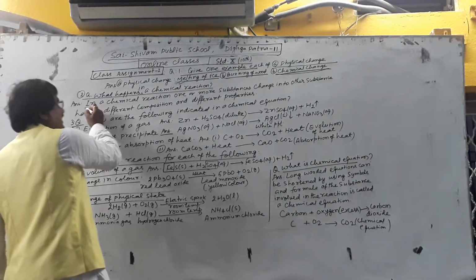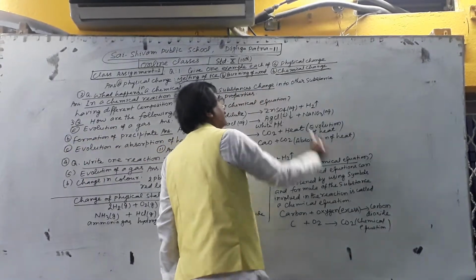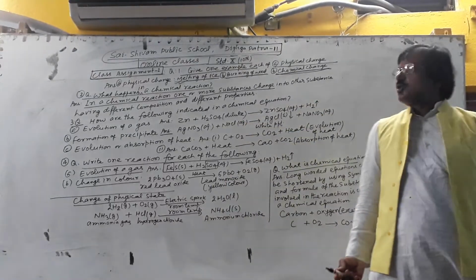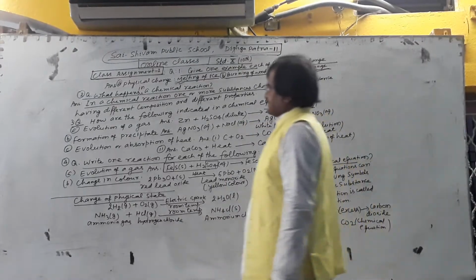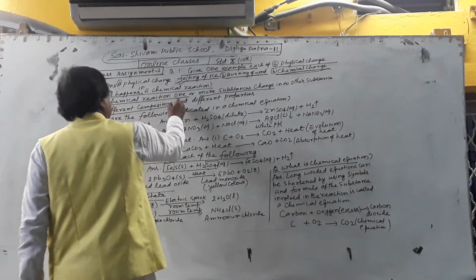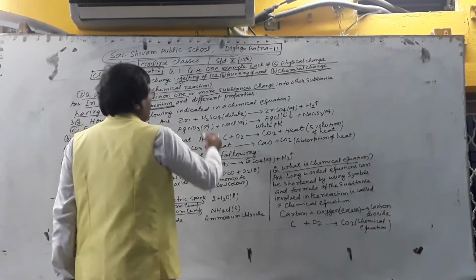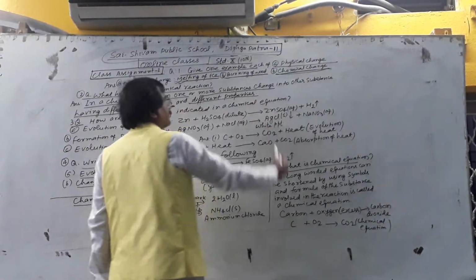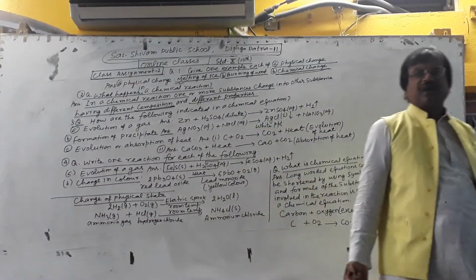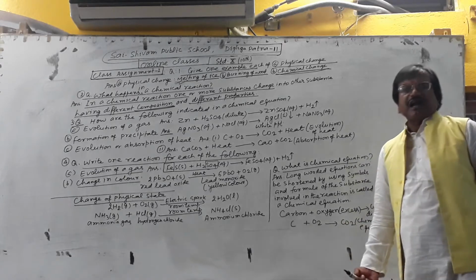In a chemical reaction, one or more substances change into other substances having different compositions, you know, composition from which it is made, and different properties. The products have totally different properties from those of the reactants.